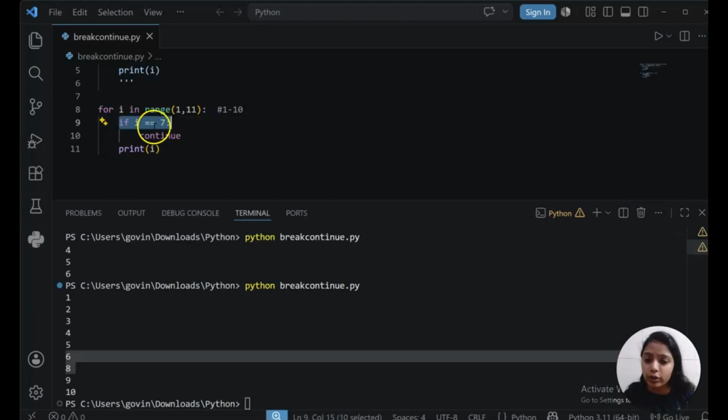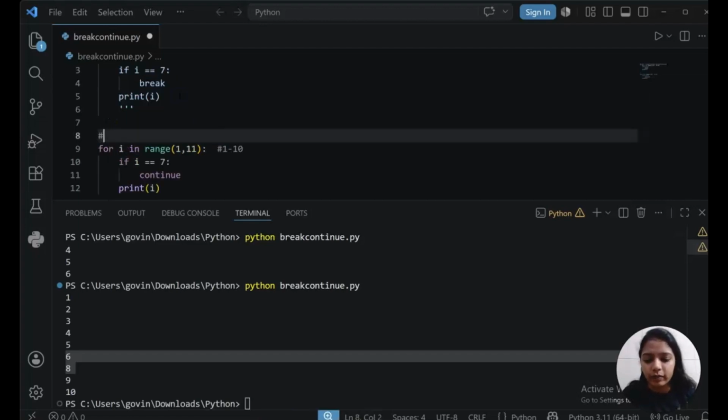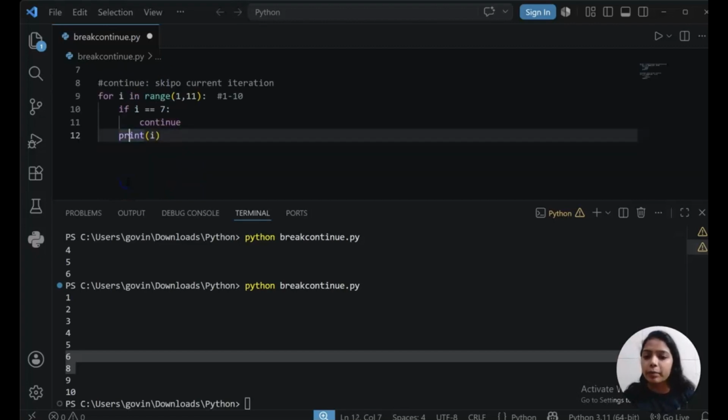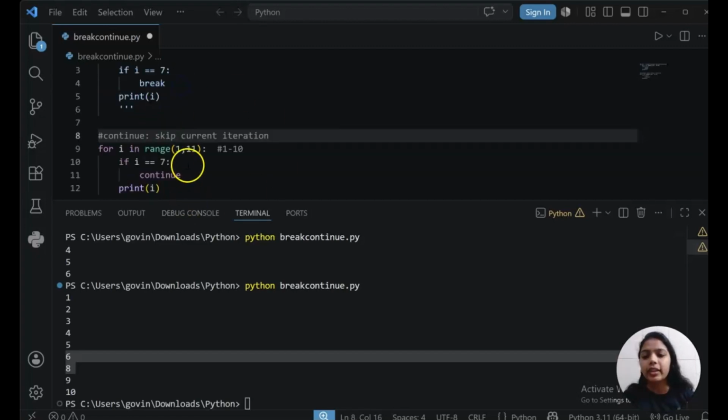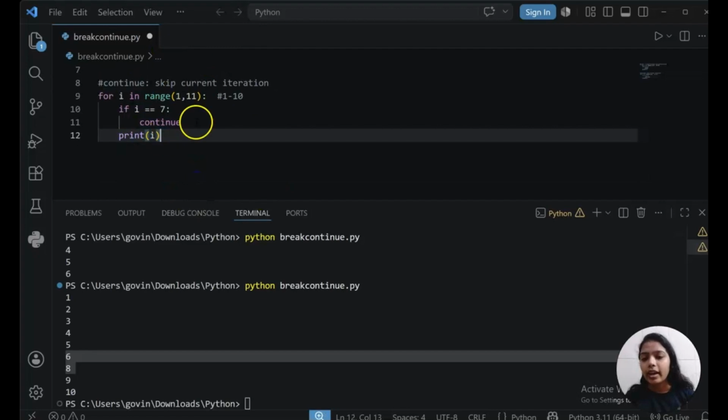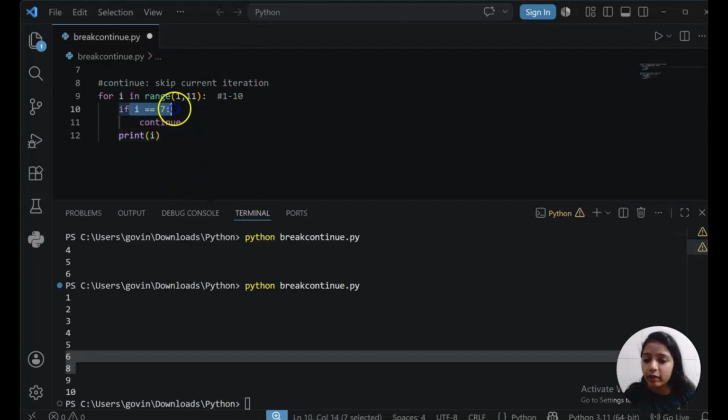So when the condition was true, it will go inside and continue means skip the current iteration, that's it. Okay, so it skipped the current iteration, and then it will just go with the flow. So I equals to 7, yes, continue means never go to print. It will not go to print, which means whenever it found continue,